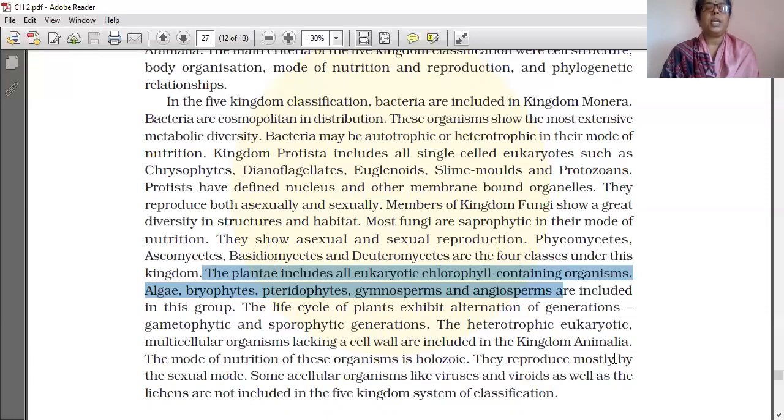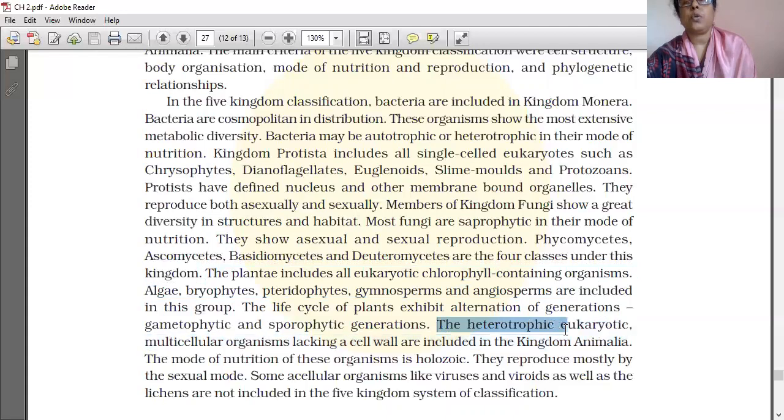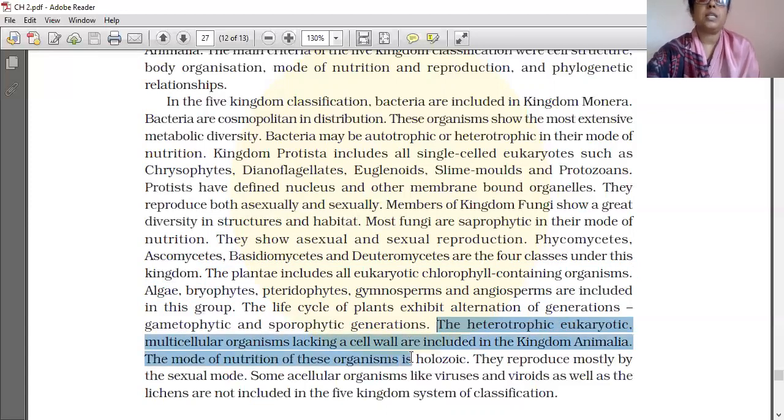The heterotrophic eukaryotic multicellular organisms lacking a cell wall are included in the kingdom Animalia. Heterotrophic means animals do not have the capacity to produce their own food. The mode of nutrition of this organism is holozoic, where food is ingested into the body. They reproduce mostly by the sexual mode.